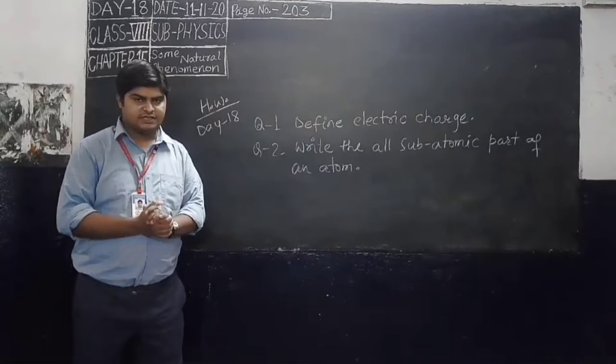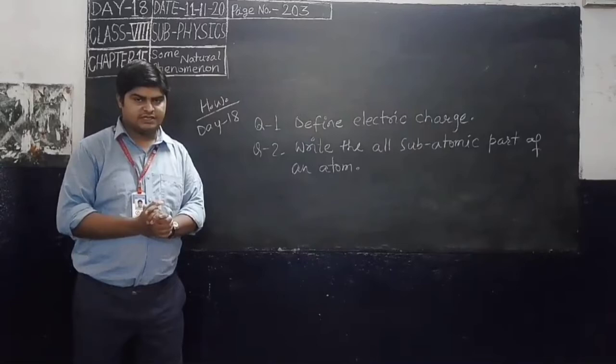So let us see the structure of an atom. This is the nucleus part, where protons and neutrons are situated. This white part is the proton and this empty part is the neutron. So protons and neutrons are always situated in the center of the atom.